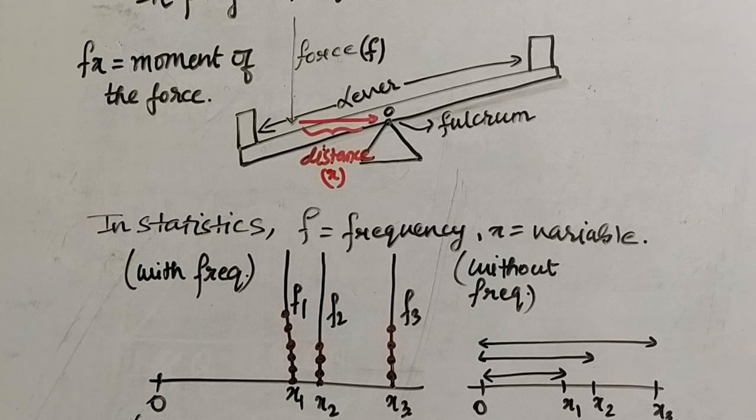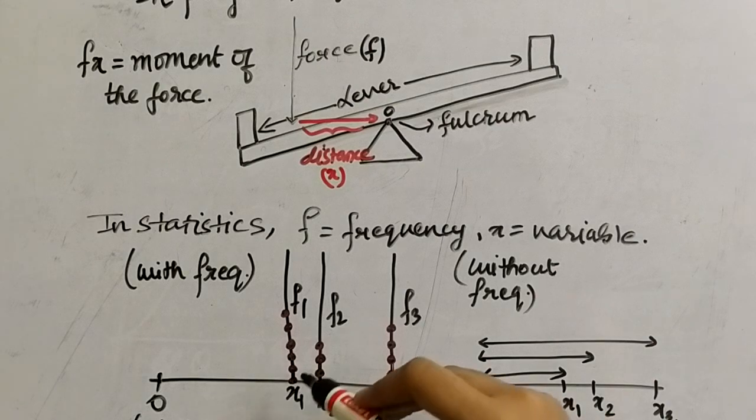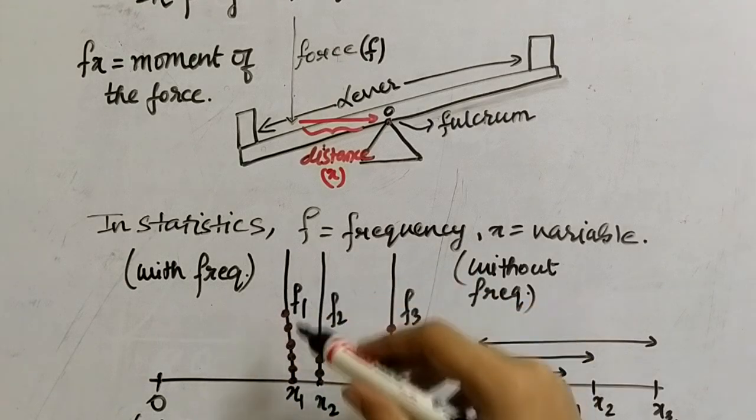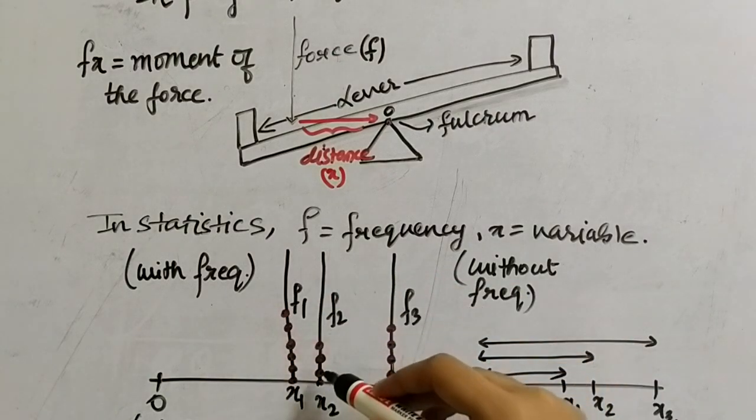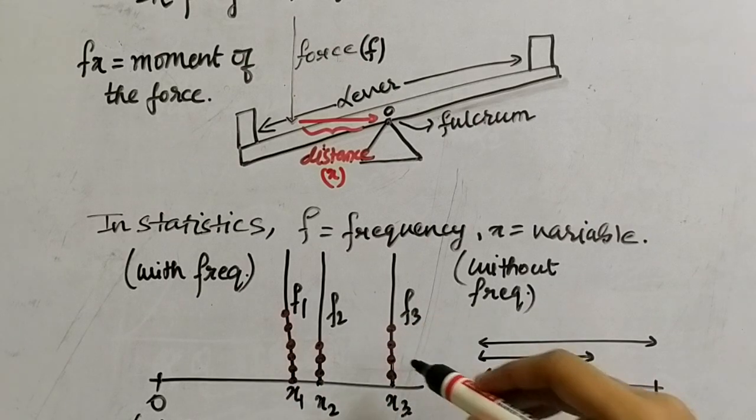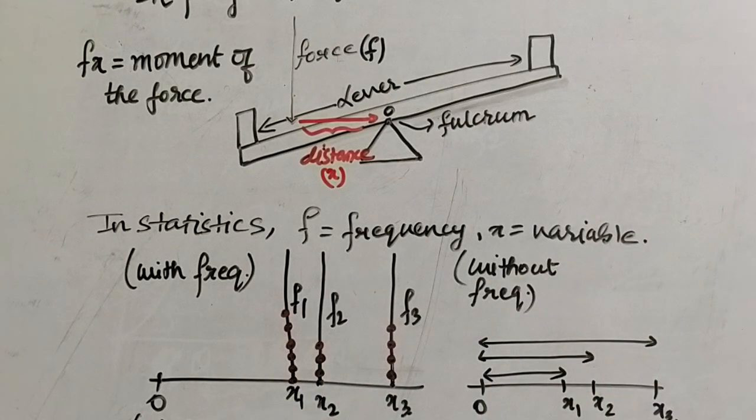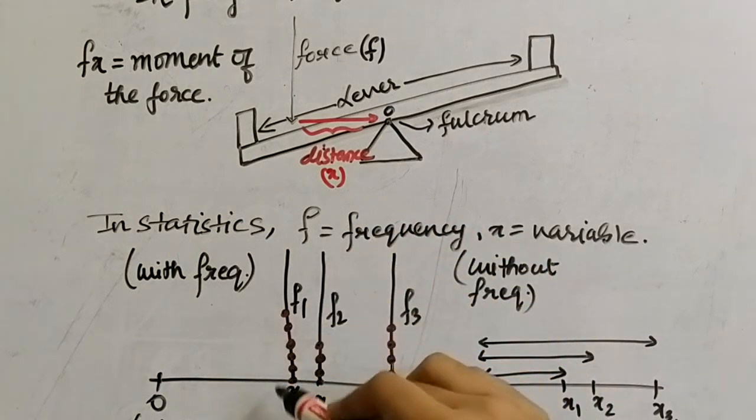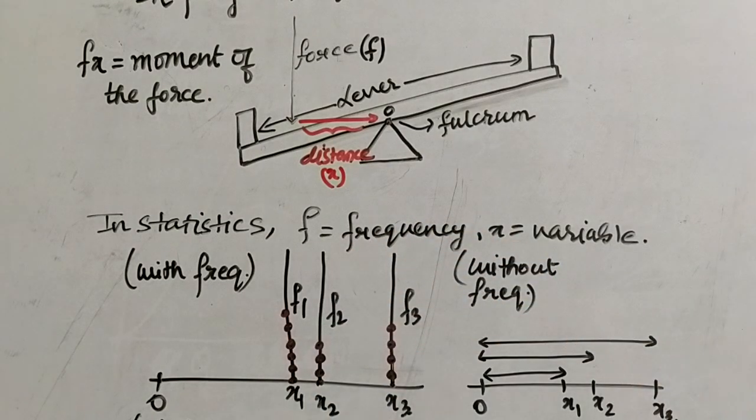So in this example, as you can see, O is the origin and these are the values, with frequency. Now what is frequency? Frequency is how many times a variable is occurring, right? x1 is occurring 1, 2, 3, 4, 5, 6 times. x2 is occurring 3 times. x3 is occurring 4 times. So this is the frequency and this is the variable. Without frequency, it only occurs once. Correct?